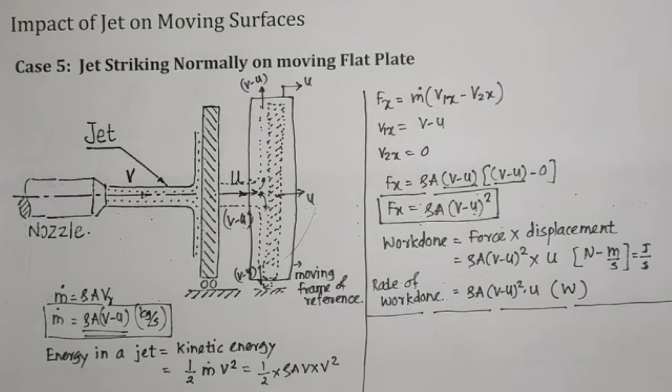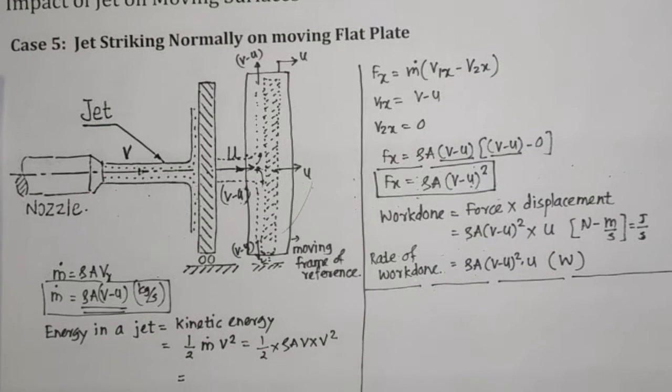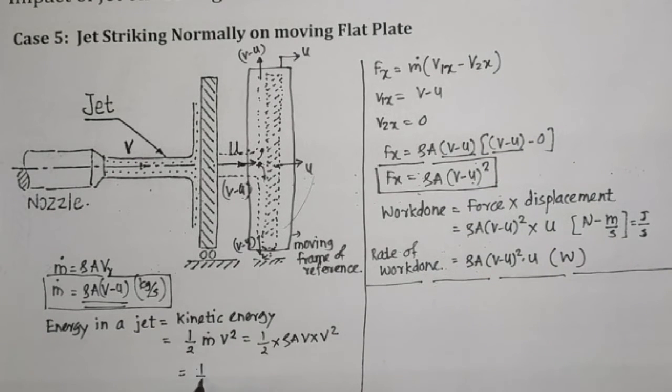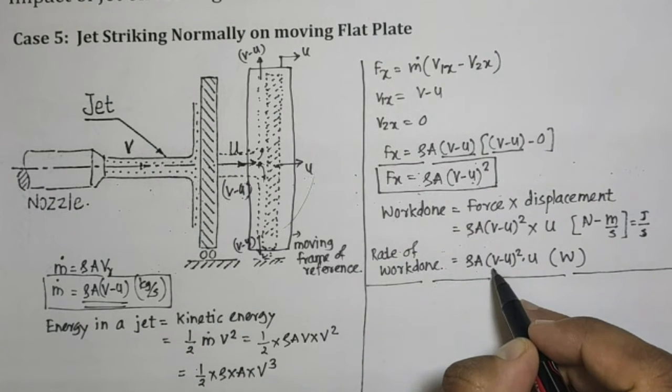Okay, so here we can say that the energy available in the water is 1/2 rho a v cube. So energy available in the water is basically this much amount of energy, and out of this energy this much amount of work has been done.